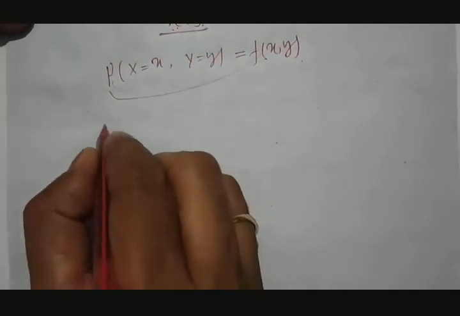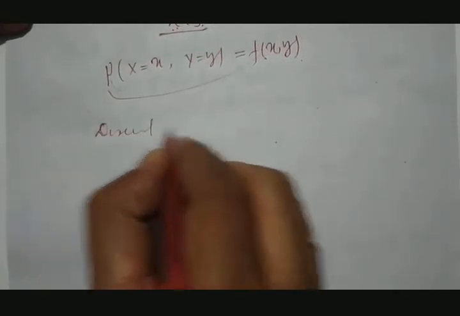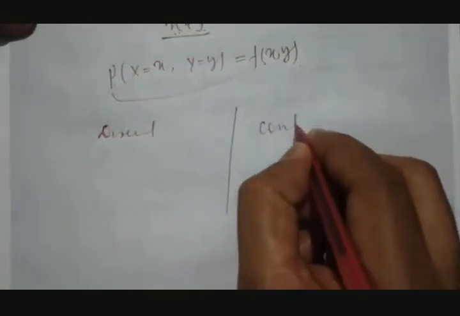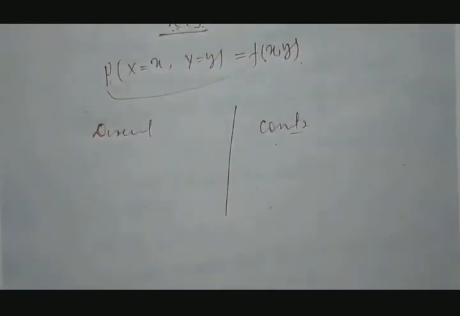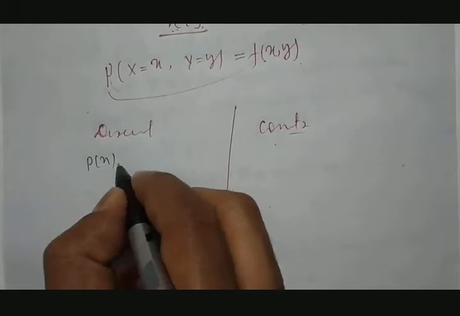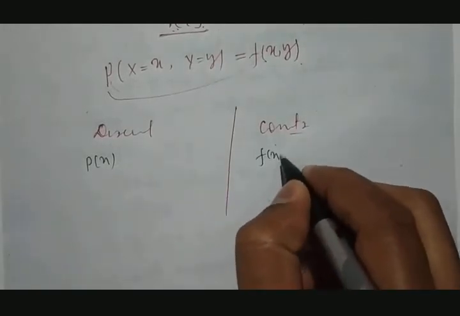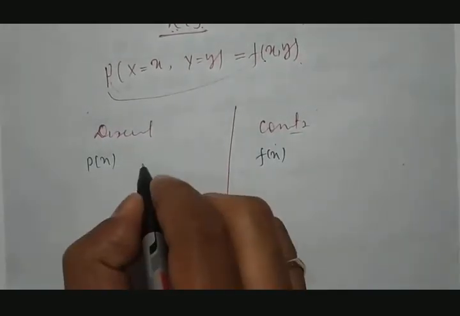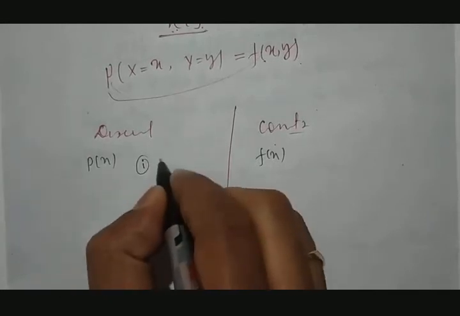Again I'll go back to the previous concept, in discrete as well as in continuous probability distribution. In discrete probability distribution we used to take p of x, where here we used to take f of x. Here again this f of x must satisfy two conditions.